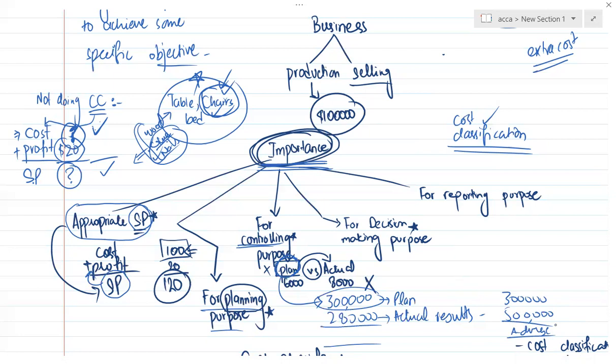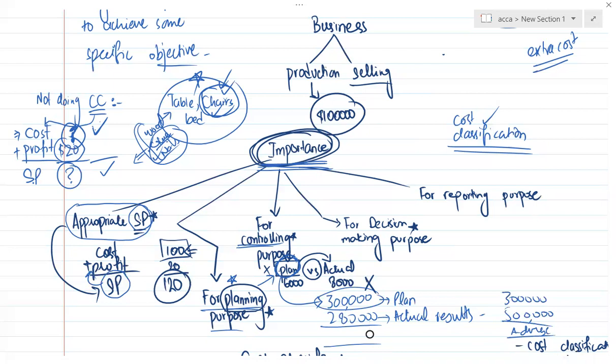But listen, if I am not doing cost classification, obviously I was not able to achieve the planning purpose. That means I can't make a proper plan because I am not able to understand cost classification.